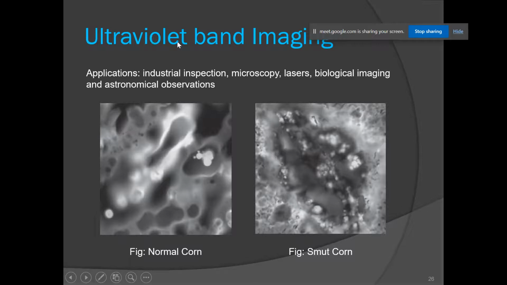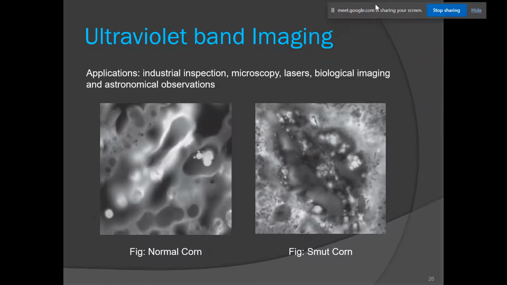Next band is the ultraviolet band. So here the applications are industrial inspection, microscopy, lasers, biological imaging, and astronomical observation. This is one example. We have a magnified image of a normal corn, and this is the magnified image of a smut corn. Actually, smut is a fungal disease which affects the corn plants. So you can clearly see that these two images are different. Because of the smut, the corn becomes blackish. That is the disease that occurs on a corn plant.